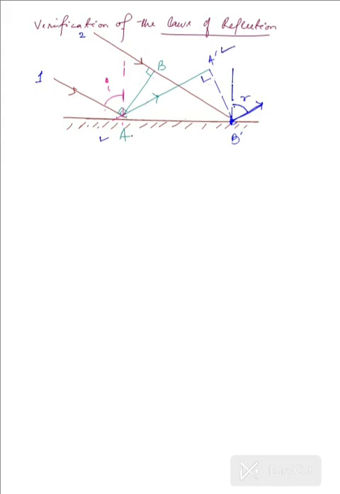We have AB as the incident planar wavefront, obviously, because the light rays are parallel, so the source is at infinity, and that is why the wavefront has to be a planar wavefront.